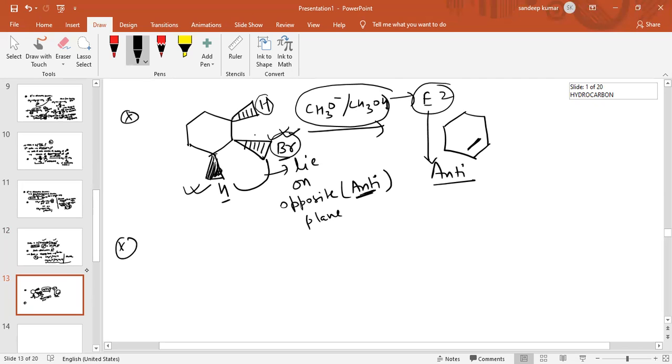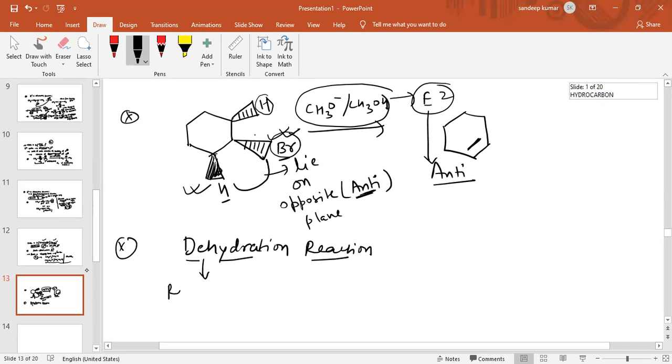See, some more methods for the preparation of alkene, for example, one more reaction is dehydration reaction. By using dehydration reaction, alkene is formed. What is dehydration reaction? It is very easy.